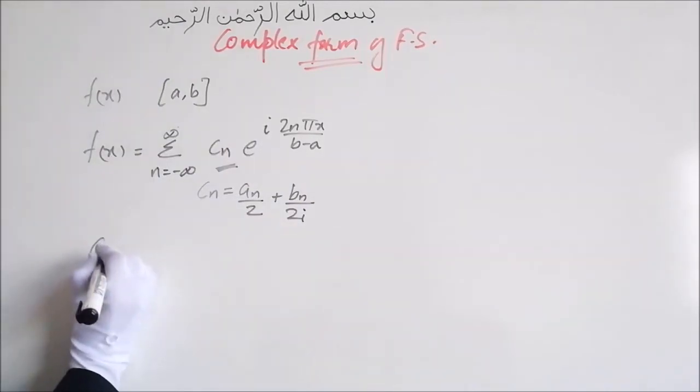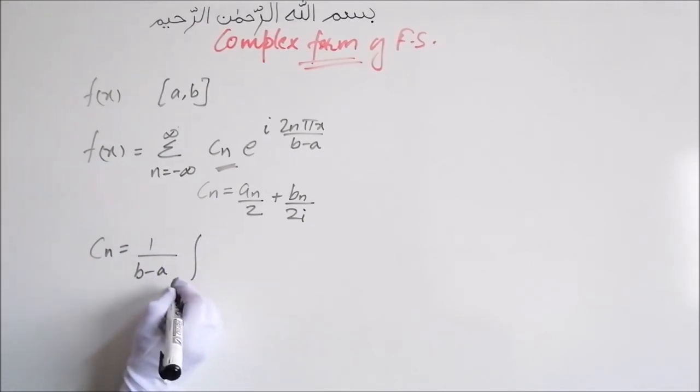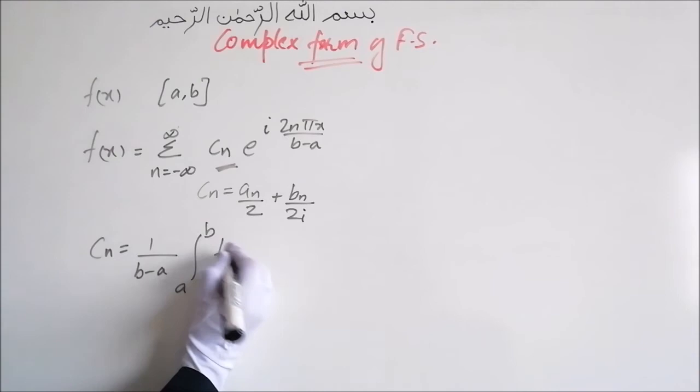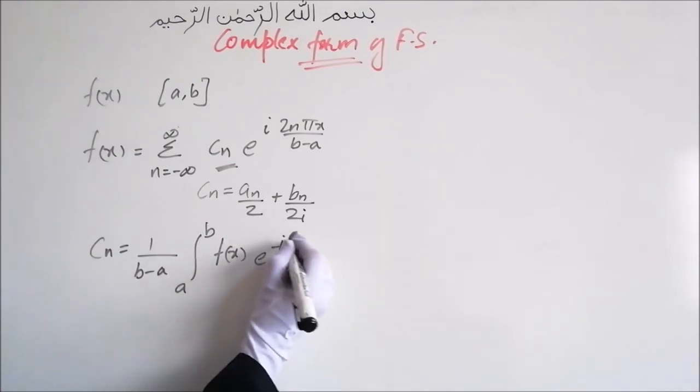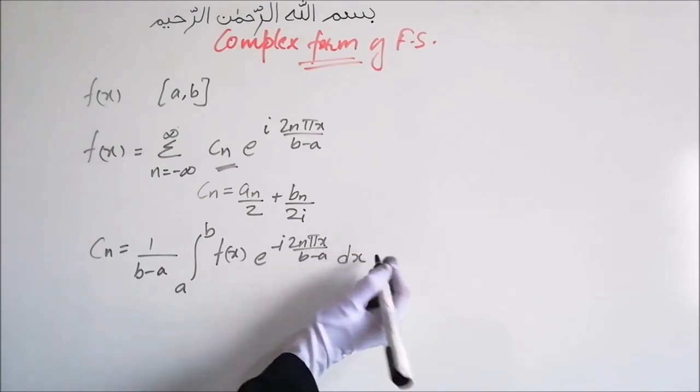This cn can also be written as cn is equal to 1 by b minus a integration a to b f of x e raised to minus i 2n pi x upon b minus a dx.